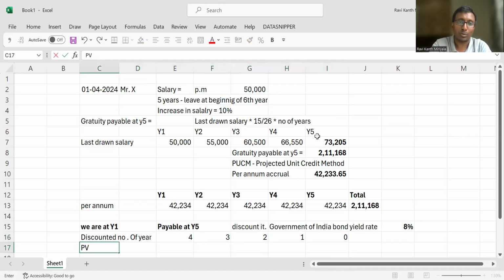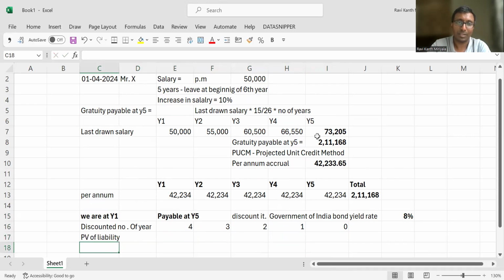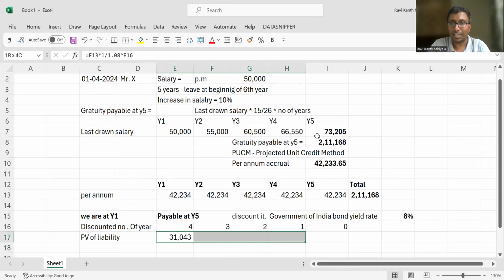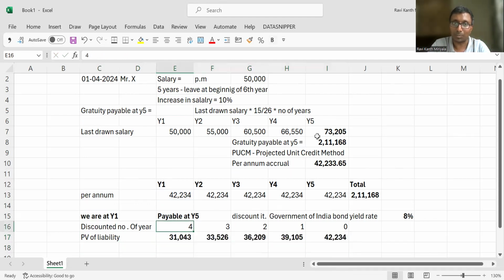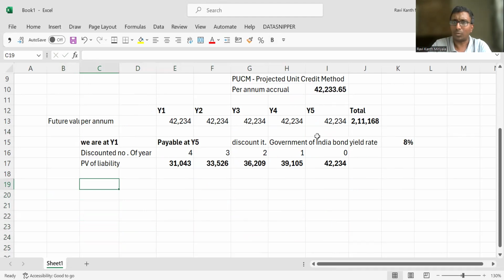So then what are you supposed to do? Present value of liability. What is the present value of liability? The number into 1 divided by 1.08 to the power of 4, which you know in basic calculations. Okay, right. So the same thing we are going to do. This is in present value terms, not future value terms. This above thing is future value terms, isn't it, my dear? Yes, this is future value. This is present value of liability, exactly.